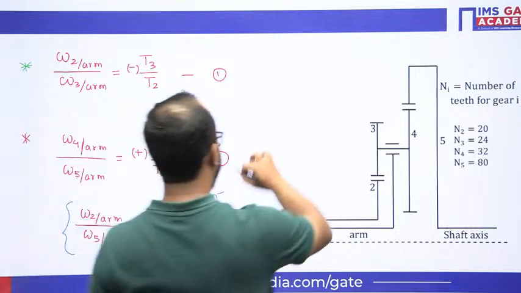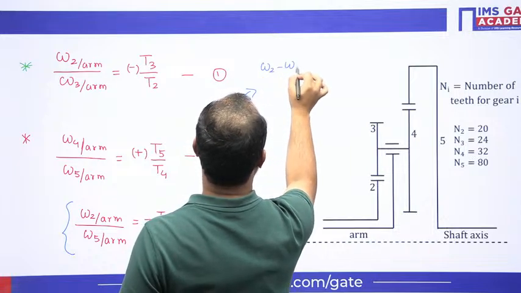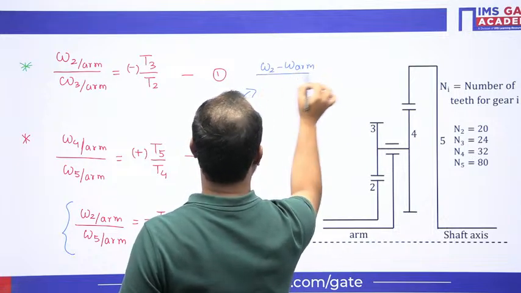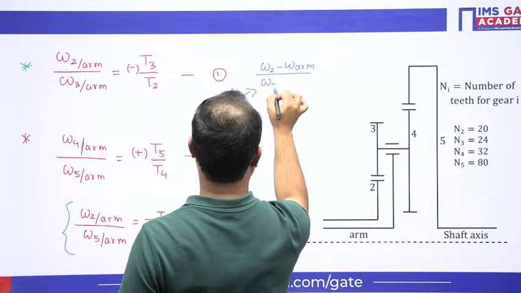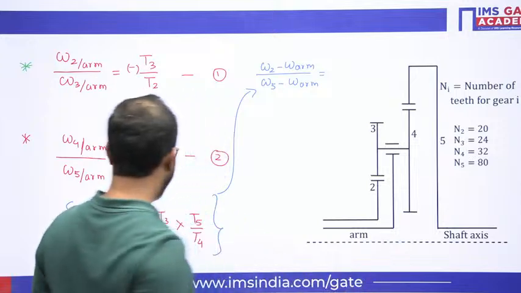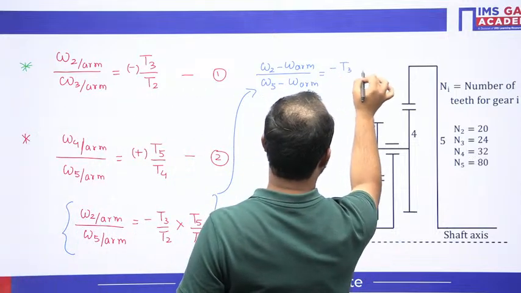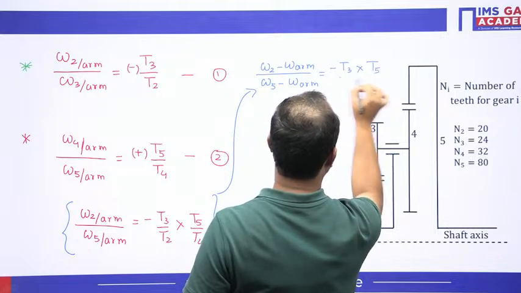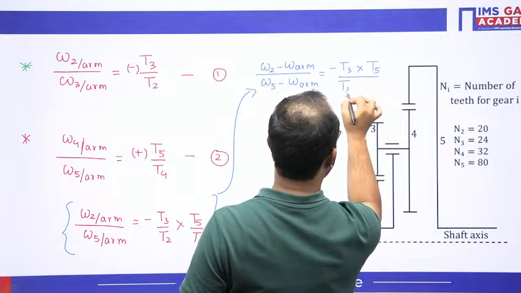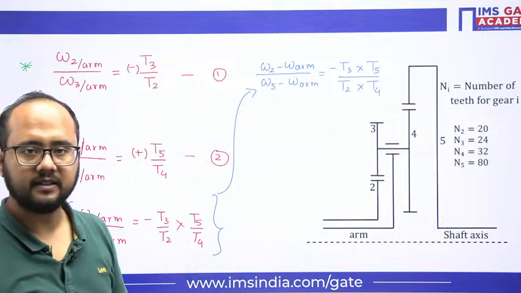So let me write it here: omega 2 minus omega arm over omega 5 minus omega arm equals minus T3 times T5 divided by T2 multiplied by T4, like this.